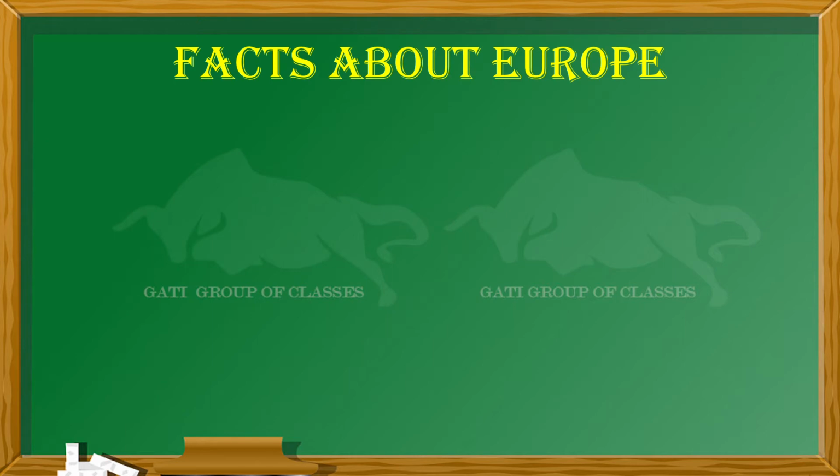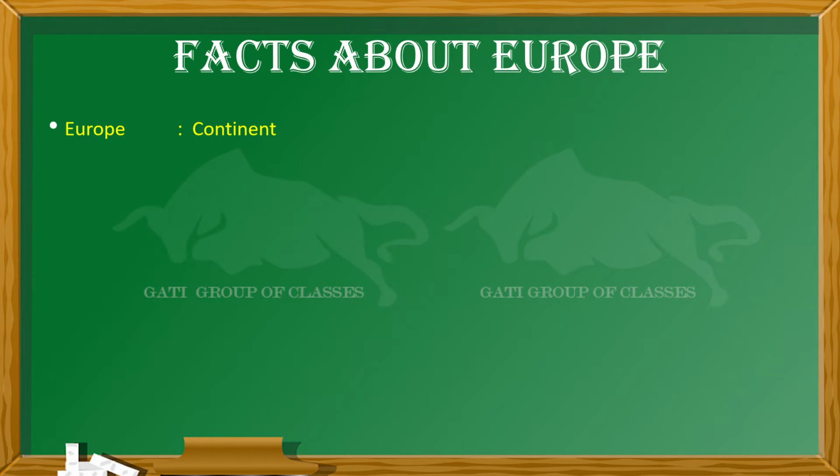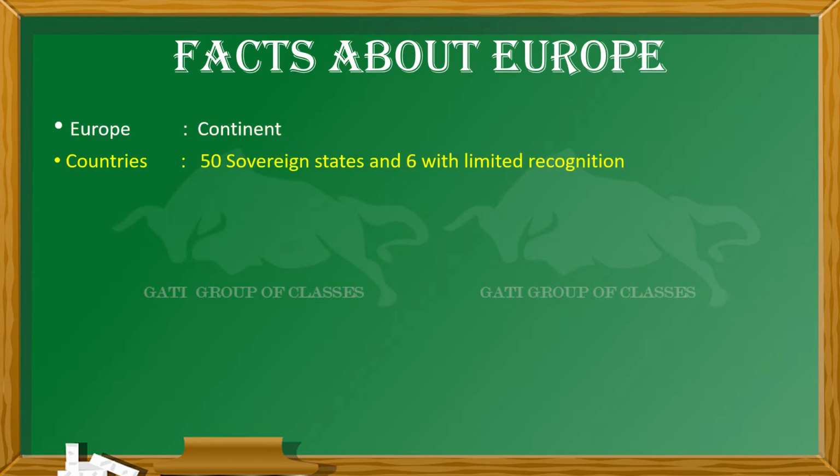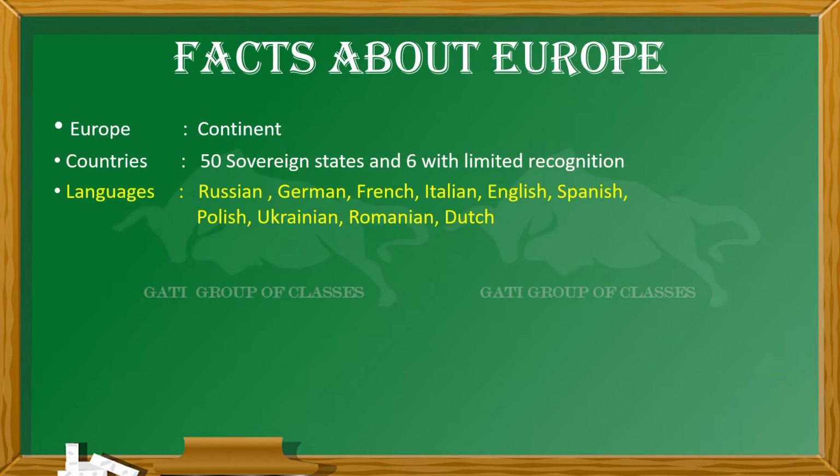So let's start with the facts about Europe. There are a few facts about Europe. First of all, Europe is a continent, which we already know. There are 50 sovereign countries, and 6 with limited recognition, which are not fully sovereign. The languages used in Europe are Russian, German, French, Italian, English, Spanish, Polish, Ukrainian, Romanian and Dutch. These are a few of the languages they are using.